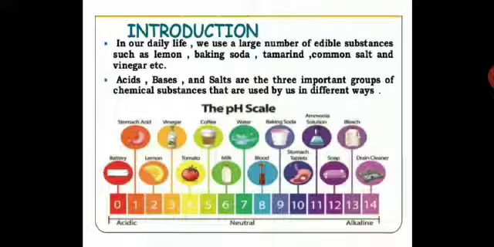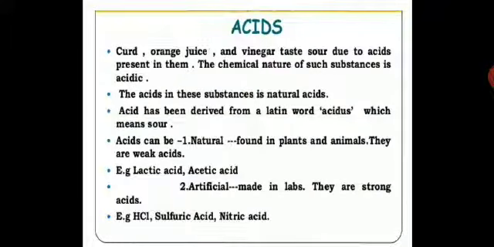And here in the picture you can see the pH scale. This is the pH scale, which is very helpful to us to decide how things are going to react in a body. The pH level in a body is extremely important. So this we'll discuss in the later part of the chapter. This is just an introduction of the chapter here. Now we are going to begin writing from here. What are acids? Let us see.